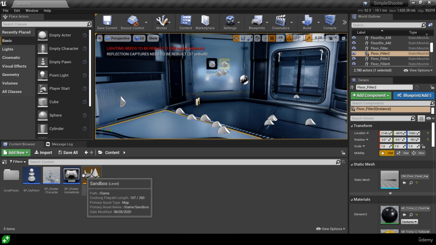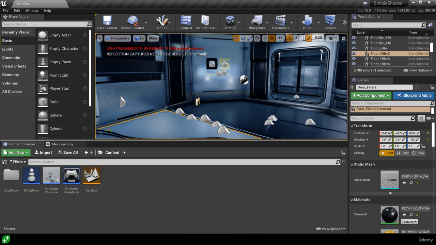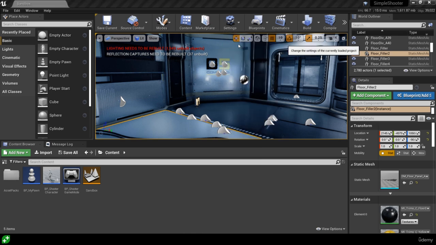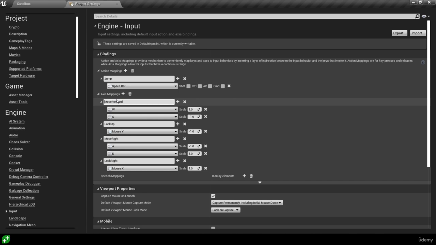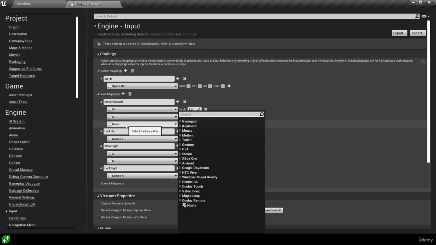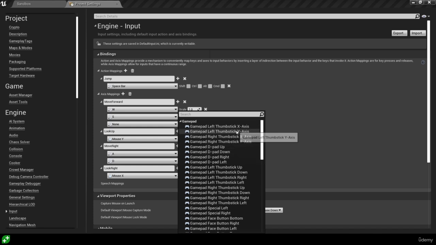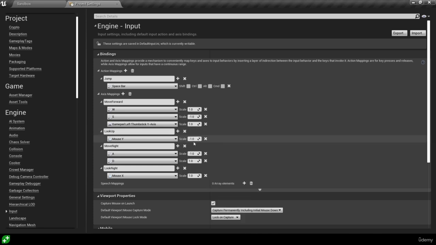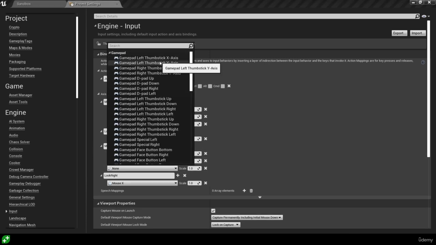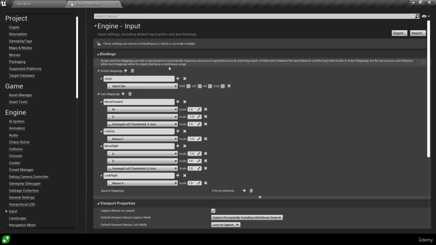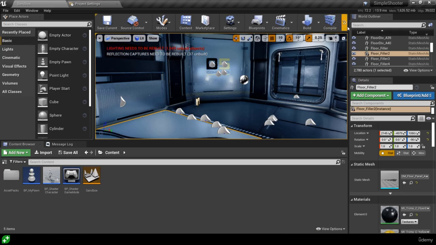So what we're going to want to do is, first of all, it's easy to map the movement. What we have to do is go to our project settings, go down to wherever input is, engine input, and we've got our move forward axis. We've also got our move right axis, and that's pretty straightforward to add in yet another mapping as well as W and S. We can add in our gamepad. If we look under gamepad, you can see the left thumbstick. We want the Y-axis for moving forward. For the moving right, we're going to add the gamepad, still the left stick, but this time we're doing the X-axis, and we can see whether that is the right sort of movement.